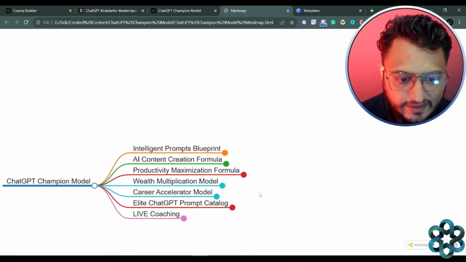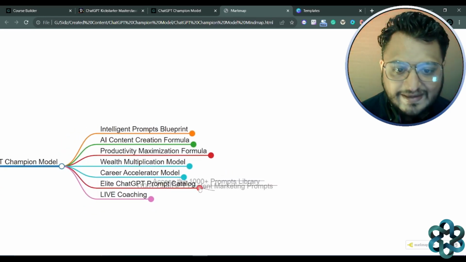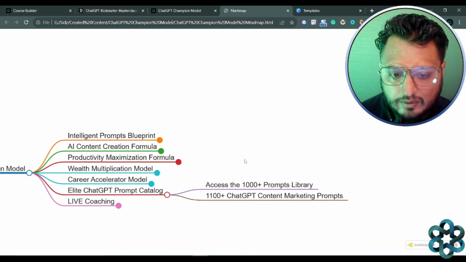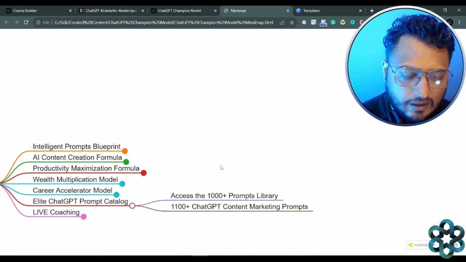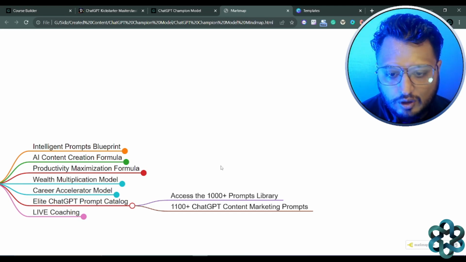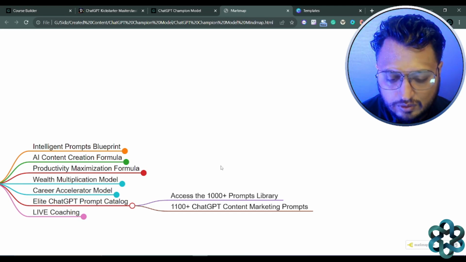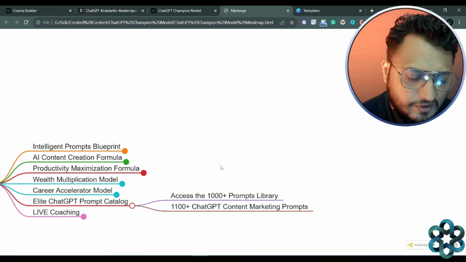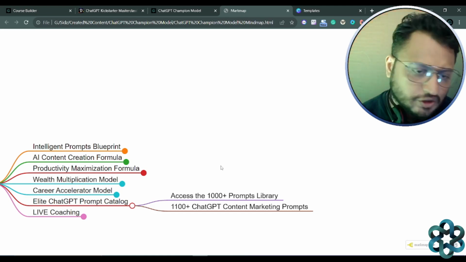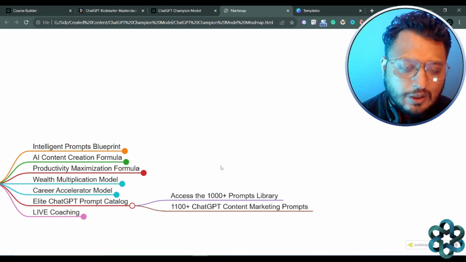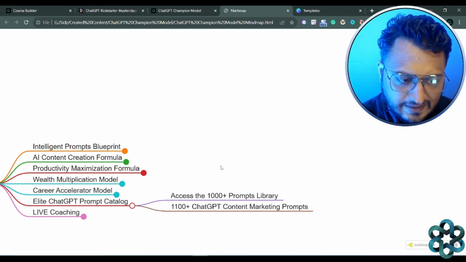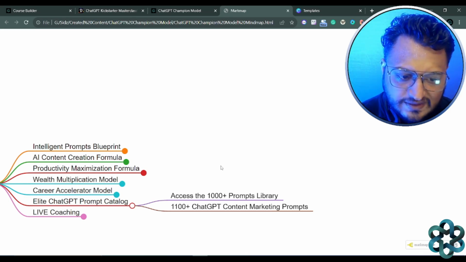And then the elite ChatGPT prompt catalog, like I said, a 1,000-plus prompts library is present in that one single Notion document. So a variety of prompts for whichever use case or whichever profession you are in, everything is covered as part of that one single Notion document. So you can access 1,000-plus prompts within that one single Notion document.